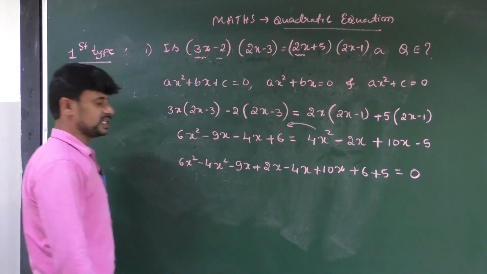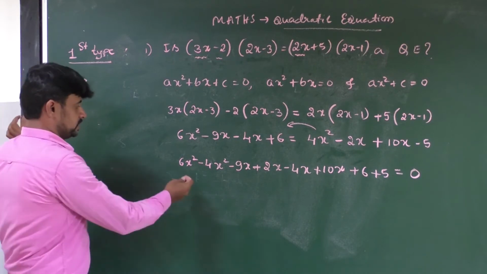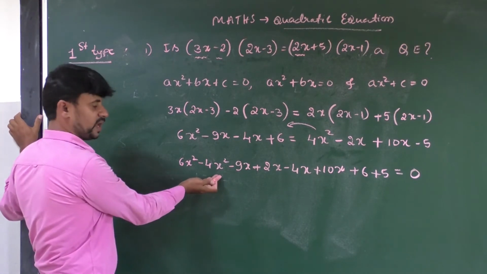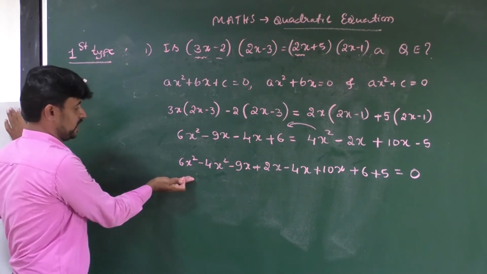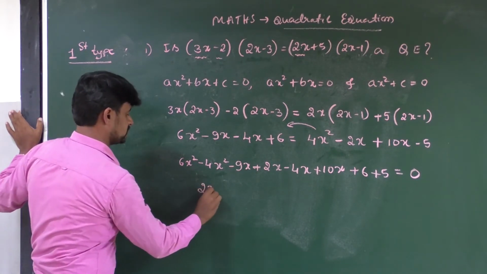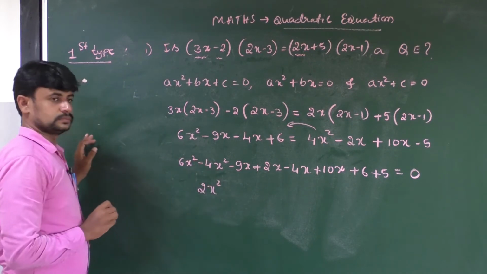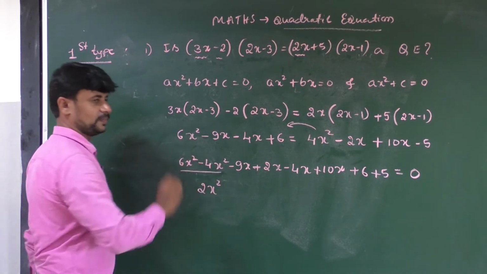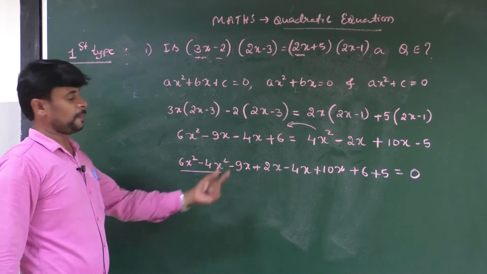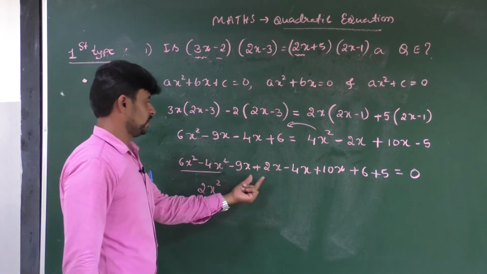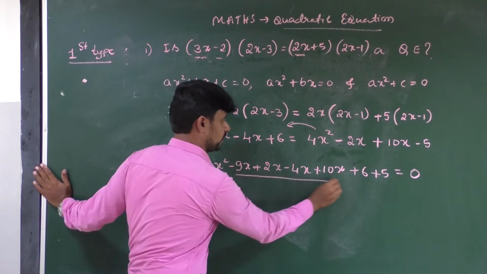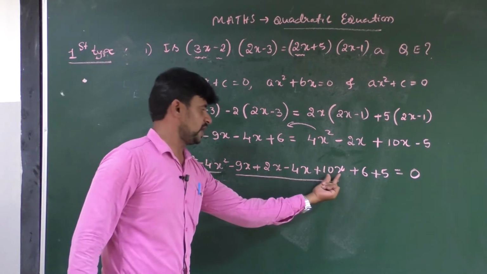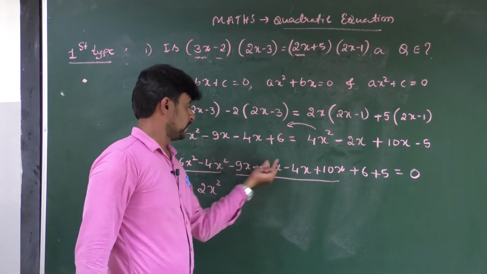Okay, let's do the simplification. 6x square minus 4x square. If you subtract 4x square from 6x square, you will get 2x square. Any doubts? Simplification of these two terms is finished. Next, here we have the x terms. We have totally 4 x terms. Okay, first take the positive terms. Here we have 10x and 2x.